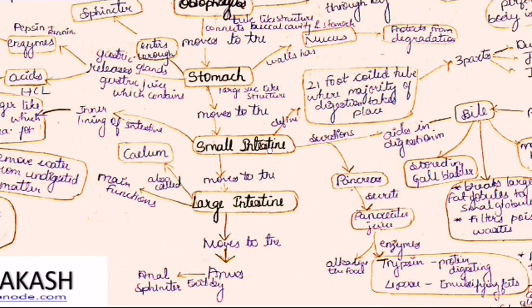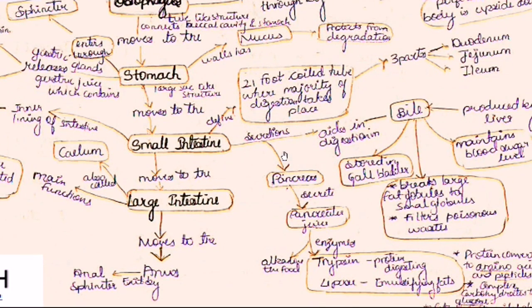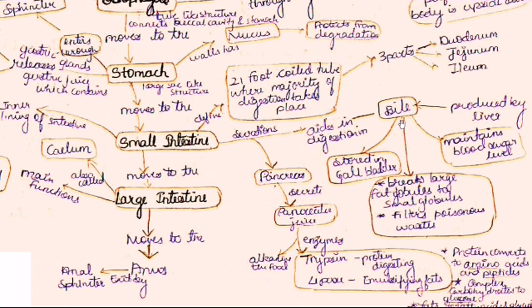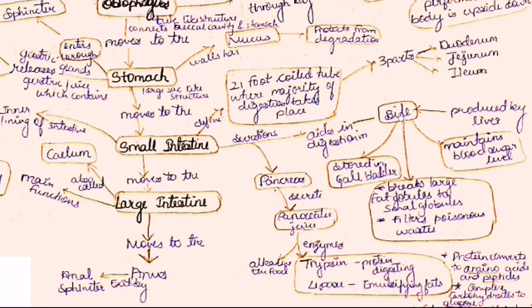Before the food enters the small intestine, it is acted on by many secretions of enzymes, bile juice and pancreatic juice. So let us study about them. These help in digestion. So what are the secretions? First one is bile juice. What is bile juice? It is produced by the liver. As we know, the liver is a large organ in the body, and it will secrete bile. What is the function of bile? It will maintain blood sugar level in the body.